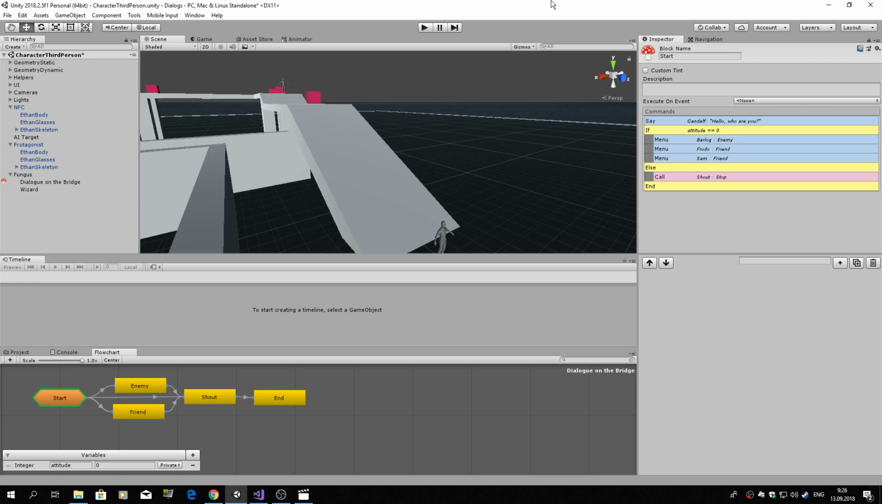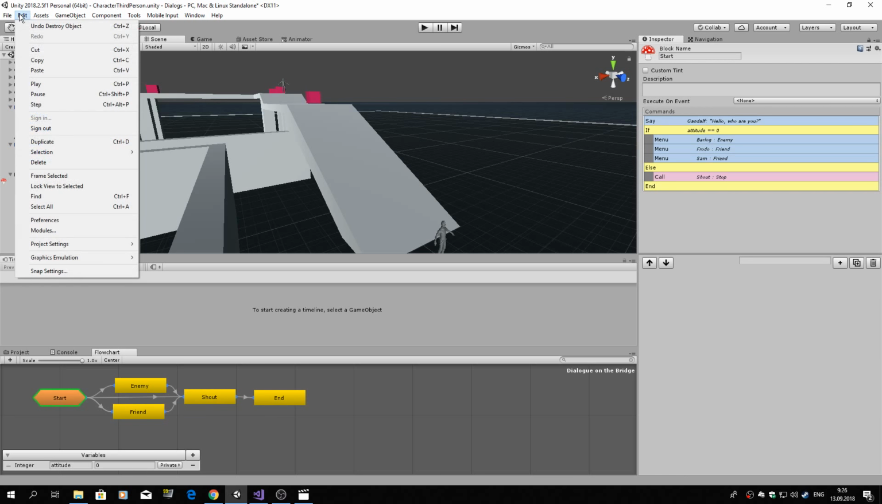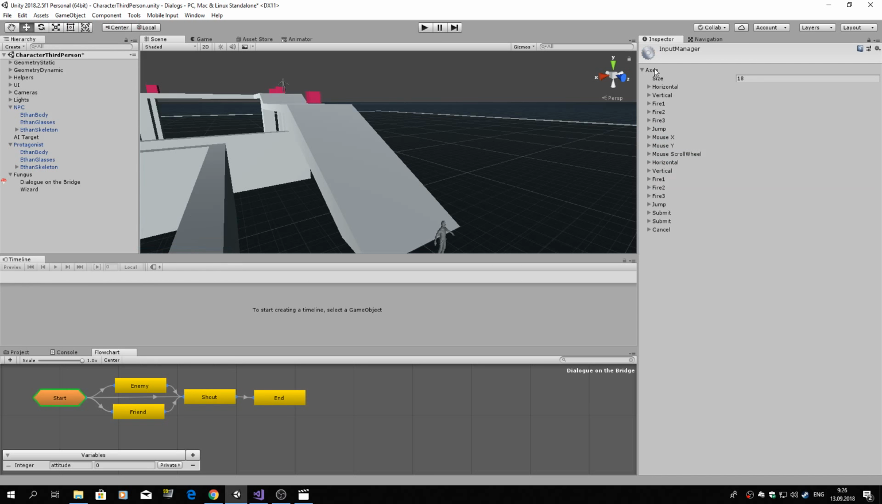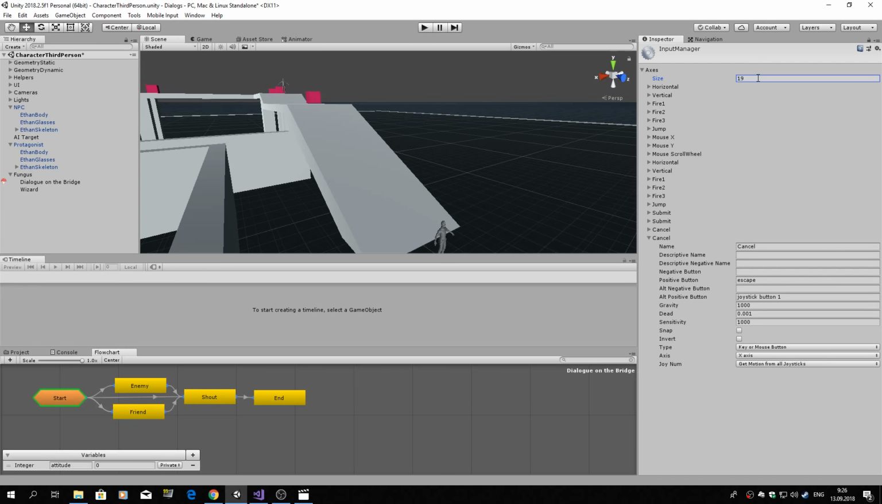We need an interaction axis. It's the button that is used for all our interactions. So we add a new axis. Its name is interact. Its button is F. Yes, and we don't need any alternatives.